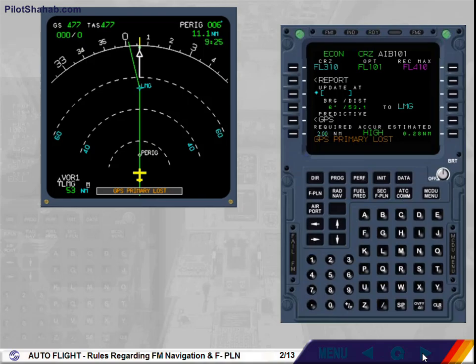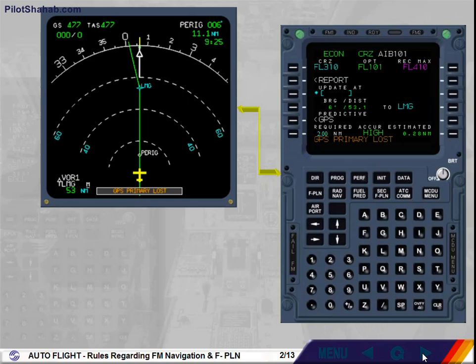Rules regarding FM navigation and flight planning. Rule 1. Cross-check the FM navigation accuracy. The FM position accuracy is essential for the proper functioning and validity of all FMS functions. Thus, cross-check FM position accuracy periodically except when GPS is primary.